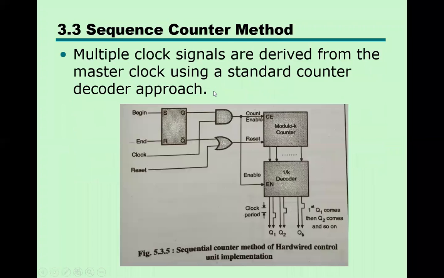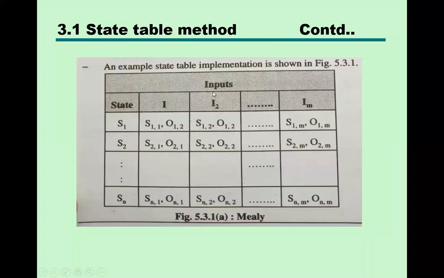So in a hardwired control unit, mainly there are four different methods. One is the state table method, second is the delay element method, third is the sequence counter method, and fourth is the PLA method. By their names, you can easily remember how each is developed.